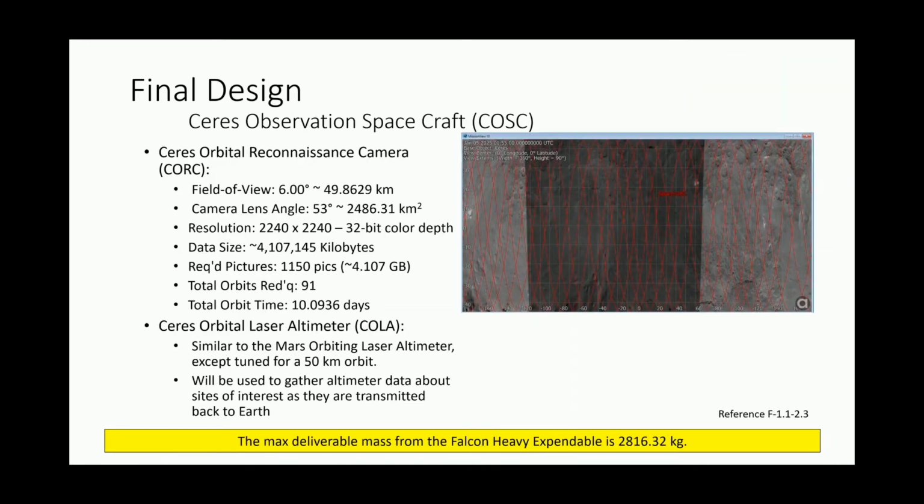Once we have arrived at Ceres, it will take 91 orbits, which is approximately 10 days to photograph the entire surface and collect topographical data using COLA. Once the data has been transmitted, the spacecraft will receive coordinates about where to land.